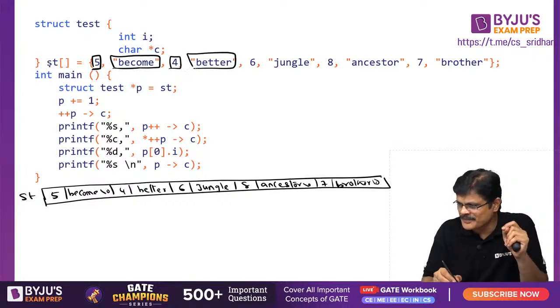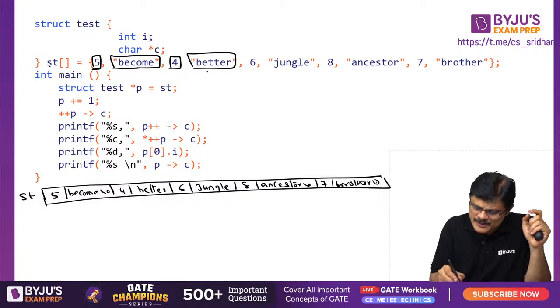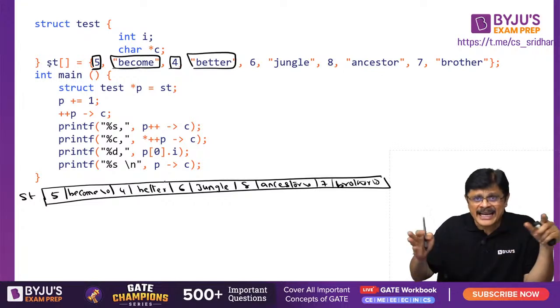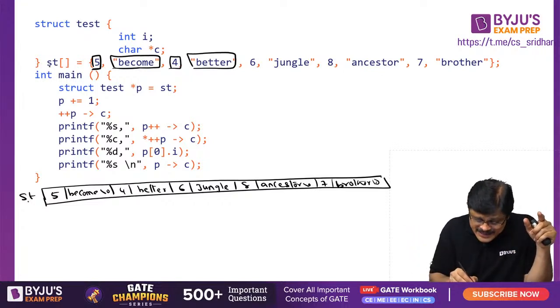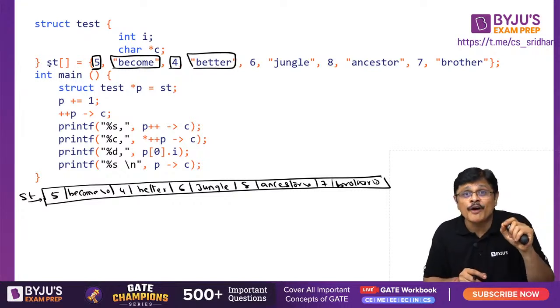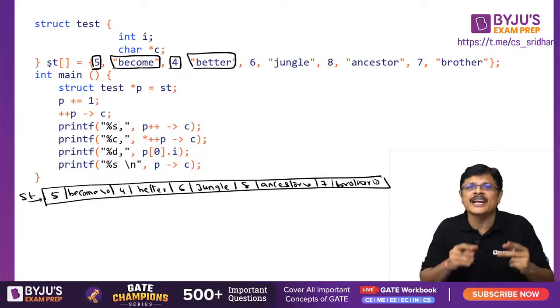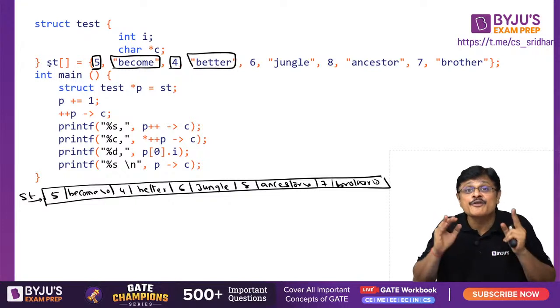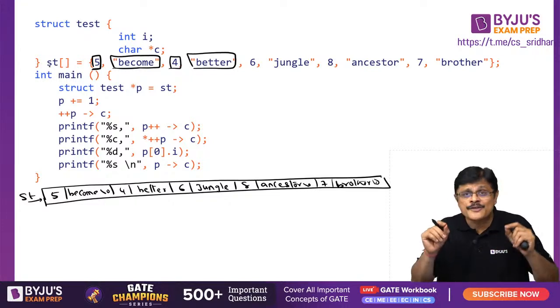Am I clear? Yeah. So now this is your array, my dear friends, an array of structures. It is an array of structures, like an array of integers, an array of characters. It is an array of structures.